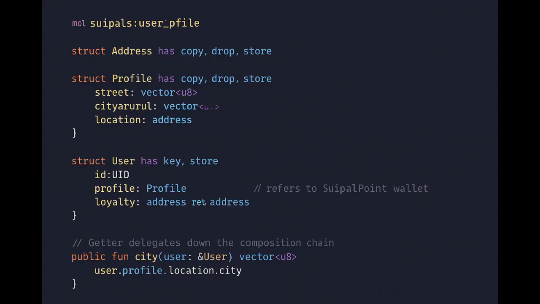Here we embed Address inside Profile, then embed Profile inside User. A helper like city simply drills through the chain. No inheritance required, no duplicated getters. If you later compress Address into geohashes, only this module needs touch-ups.